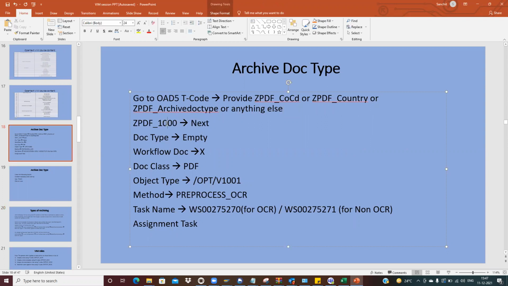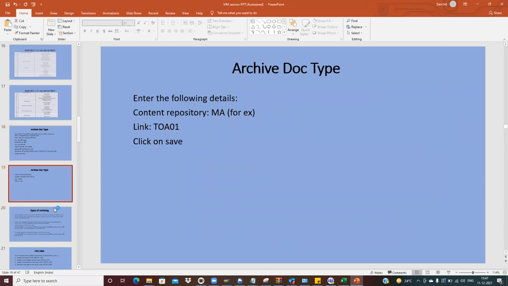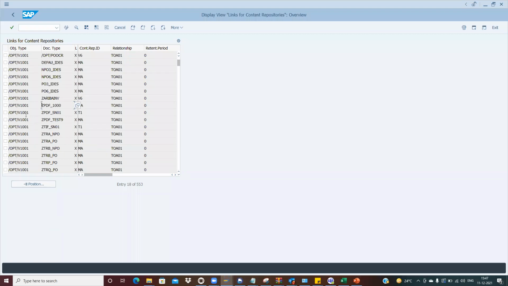Okay, now I've created it. For example, here, this is the one. Now I have to extend this to my bus 2081 and the BKPF, correct.